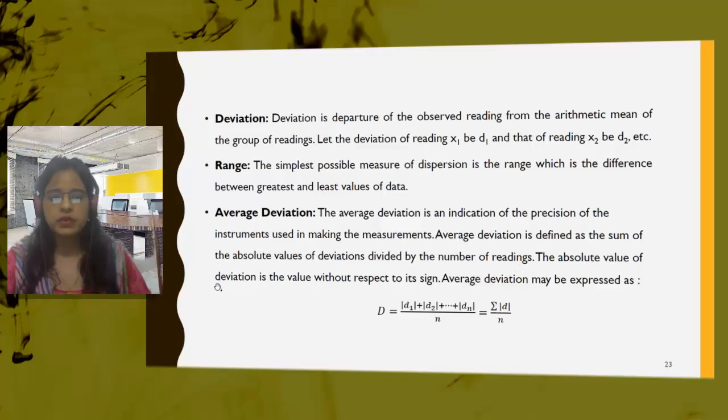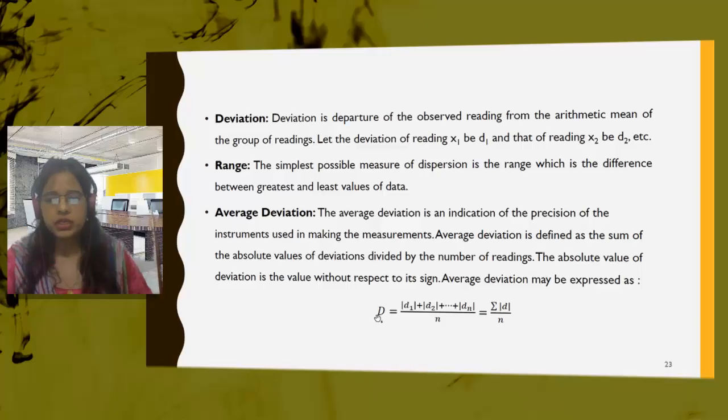The absolute value, and why are we talking about absolute value? We will take the modulus, because the deviation may be negative, the deviation may be positive, so we always take the mod of that, so it will be positive only. So the absolute value of deviation is the value without respect to its sign, because there will be no sign, because positive will be the same.